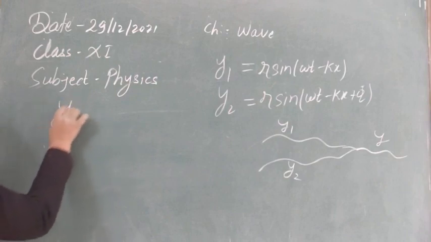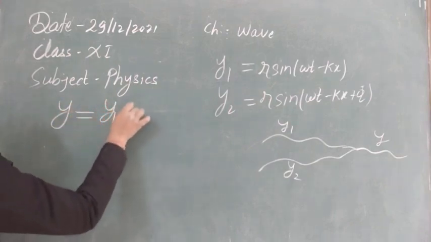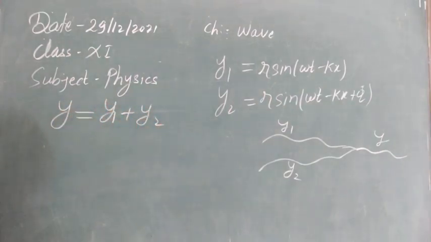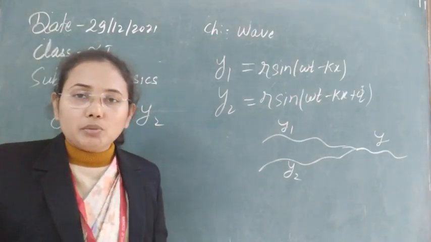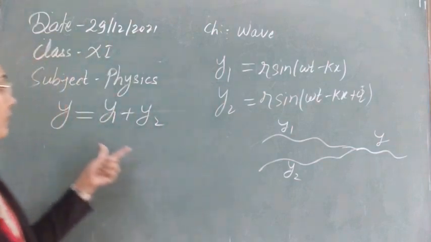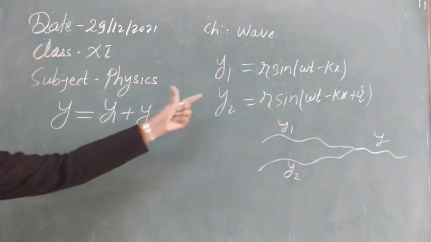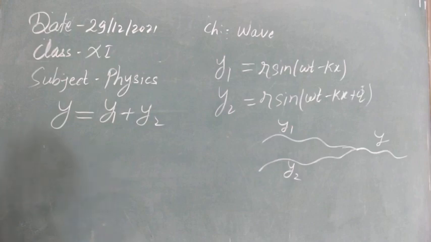According to the principle, y can be calculated as y1 plus y2. As I told you in the last class, we can calculate the resultant displacement by the algebraic sum of the individual displacements of the waves.